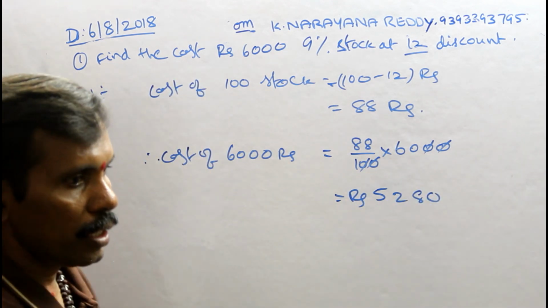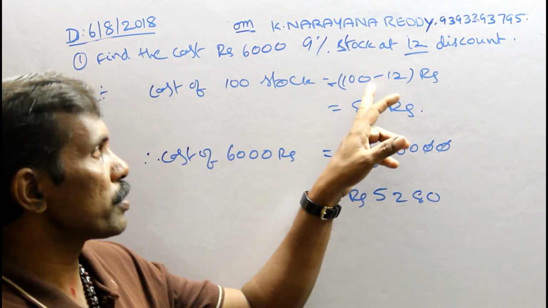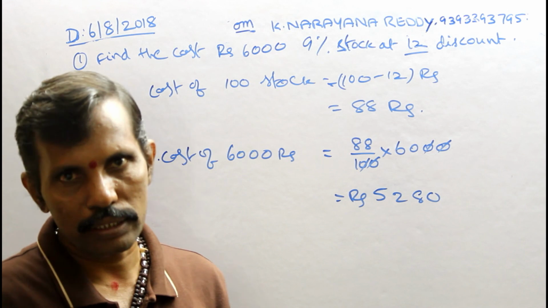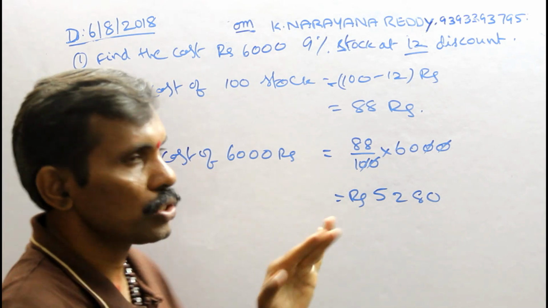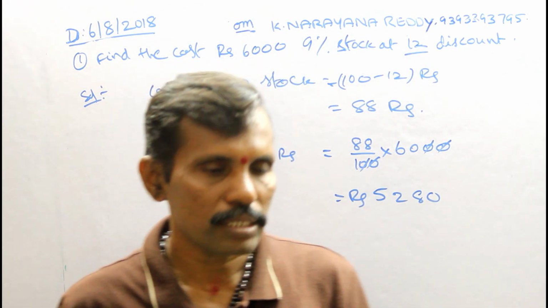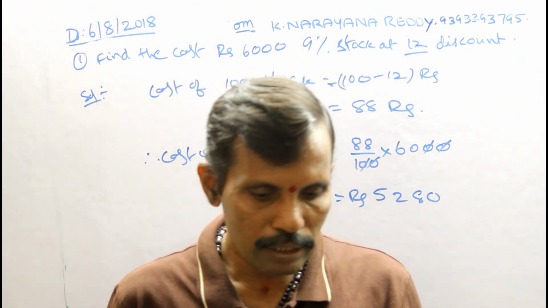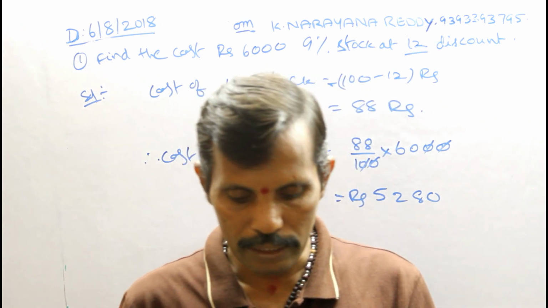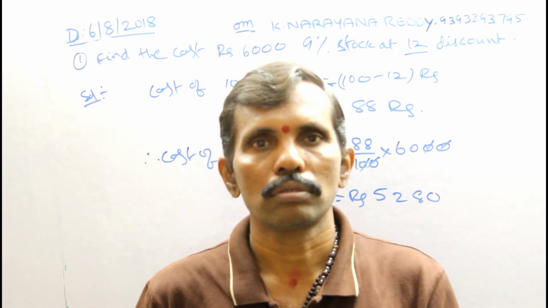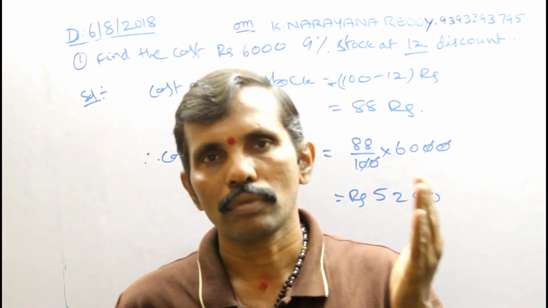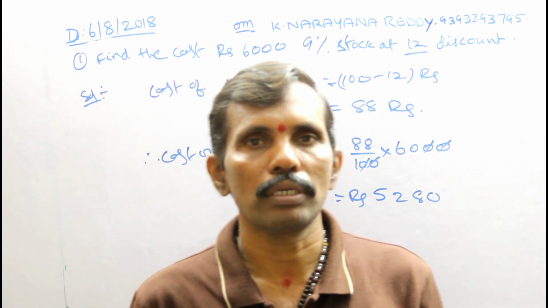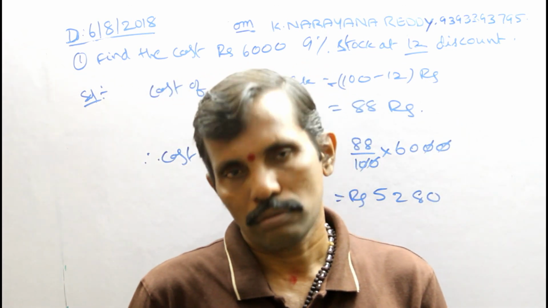In premium you add, in discount you subtract, and in a normal quotation there is no adding or subtracting. So dear friends, in these problems the important point is premium and discount. In this way you can do the problems using stock and shares formulas.